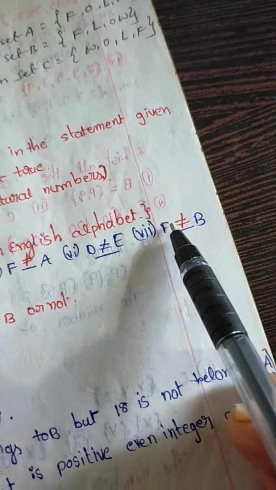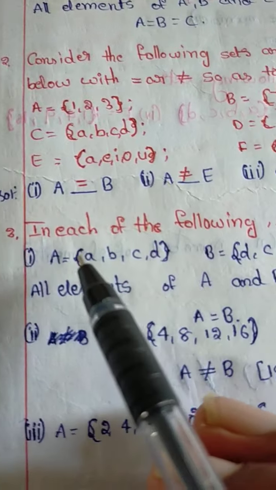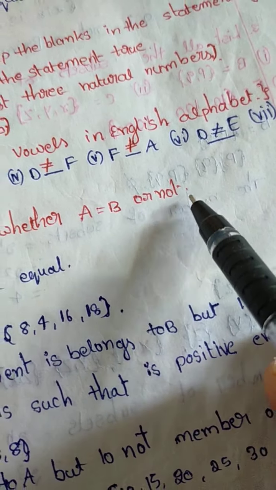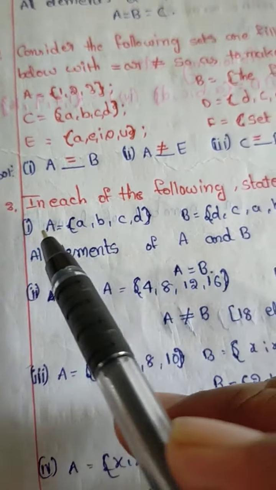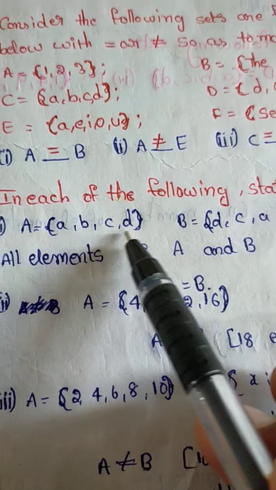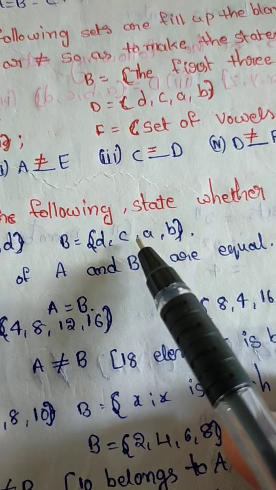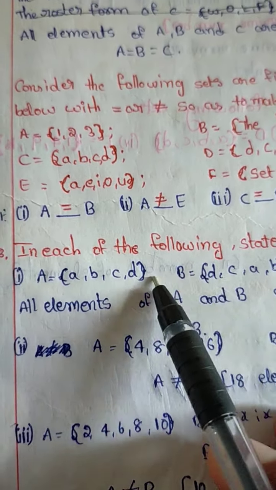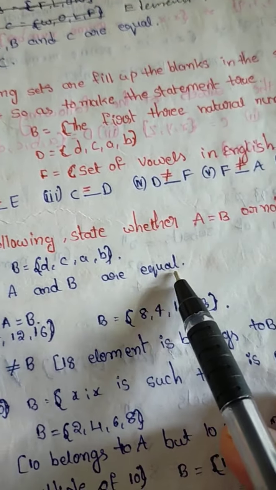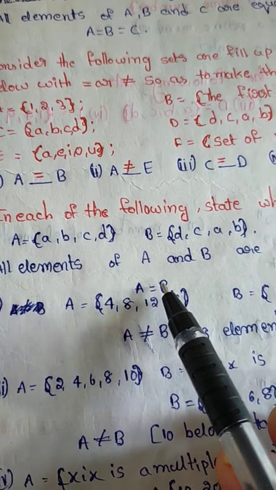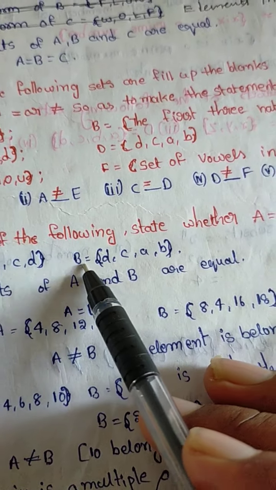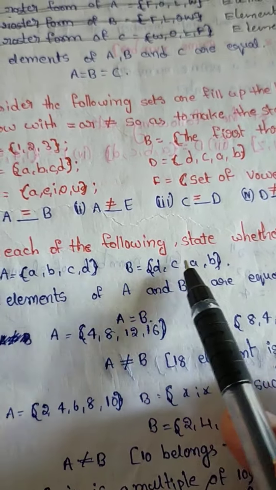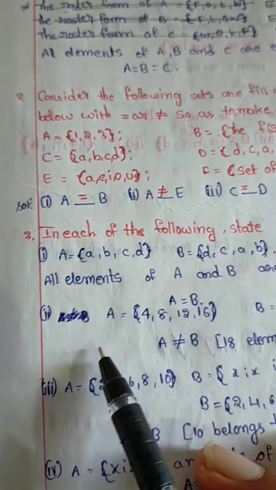Next, in each of the following, state whether A equals B or not. First, A equals A, B, C, D. B equals D, C, A, B. All elements of A and B are equal, so A equals B.